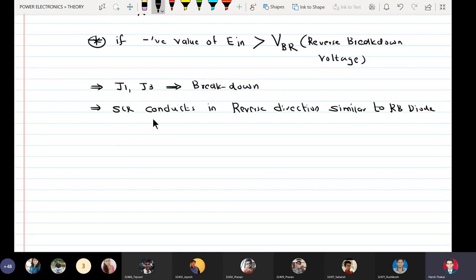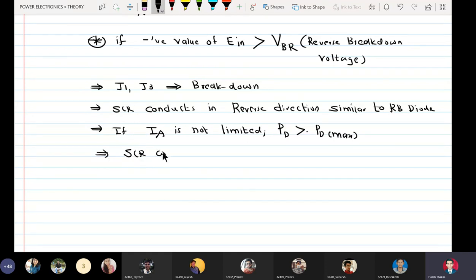And if IA is not limited, then the power dissipation across the SCR will become greater than the PD max, and ultimately SCR will get damaged.